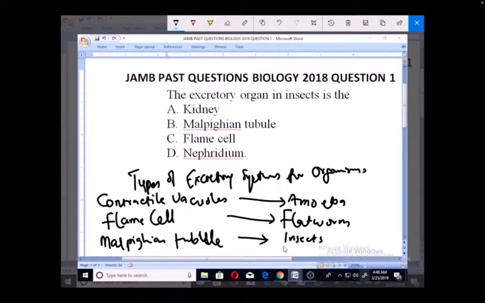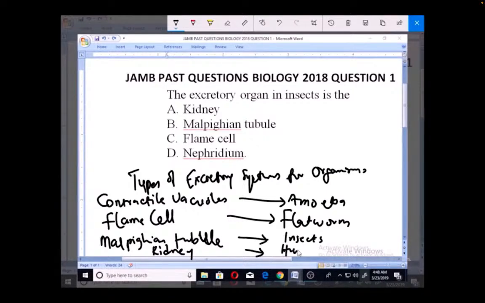And finally, I'm going to look at another excretory organ known as kidney. And this kidney is used by human beings, mammals.